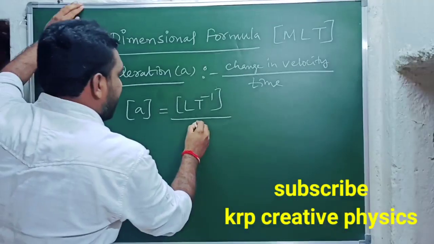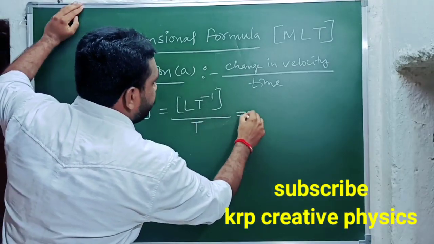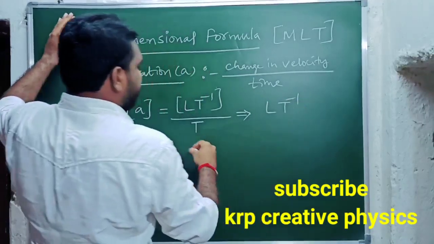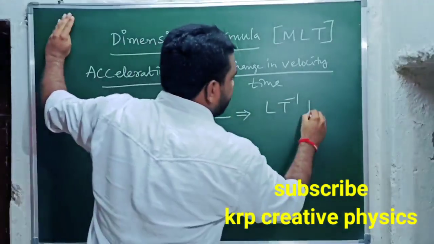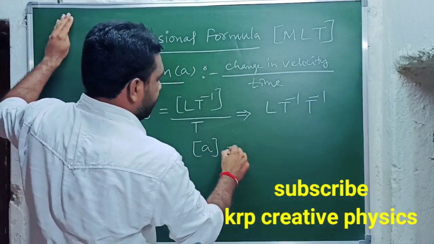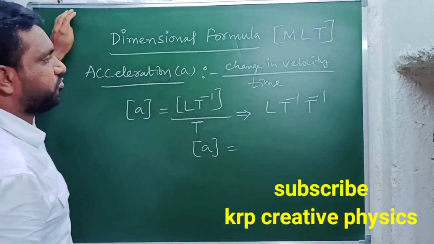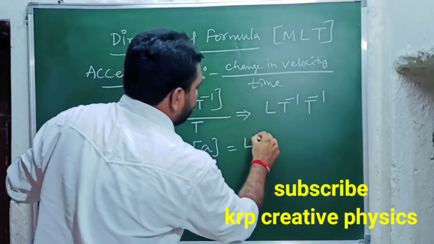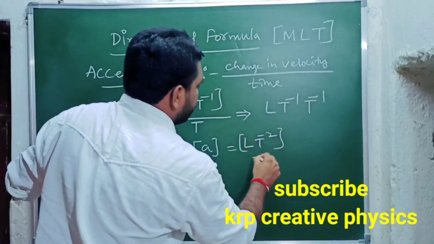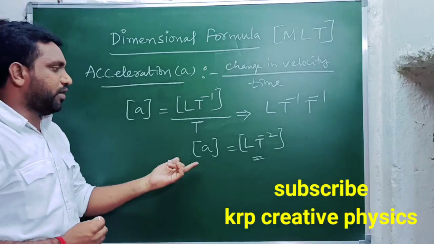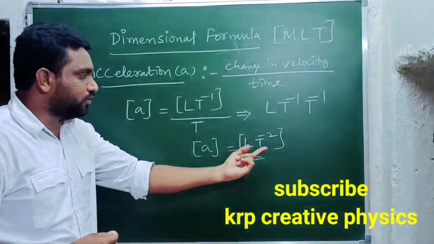Again, time means T. If we simplify this, we write L T to the power of minus 1, and if T goes to the upside, again it becomes T to the power of minus 1. So in the final step, the dimensional formula of acceleration equals L T to the power of minus 1 times T to the power of minus 1. We need to add the powers, so it becomes T to the power of minus 2. This is the dimensional formula of acceleration. What is the dimensional formula of acceleration? L T to the power of minus 2.